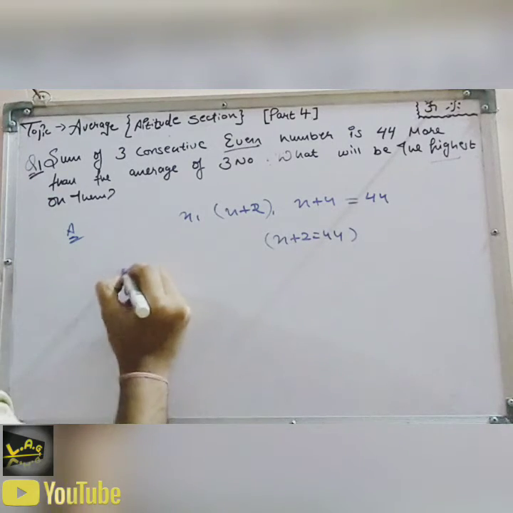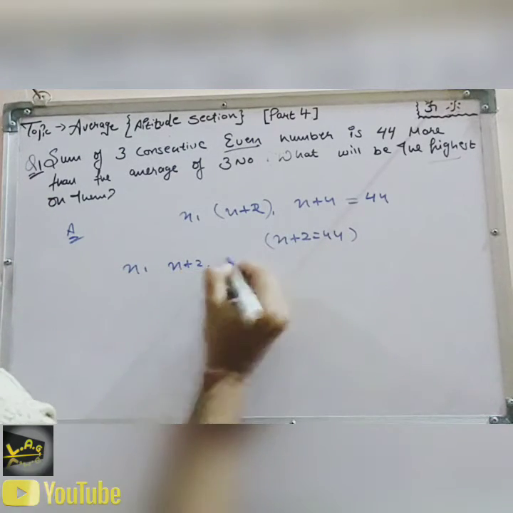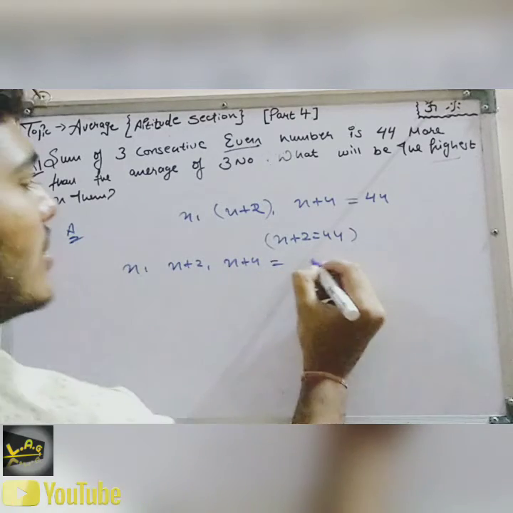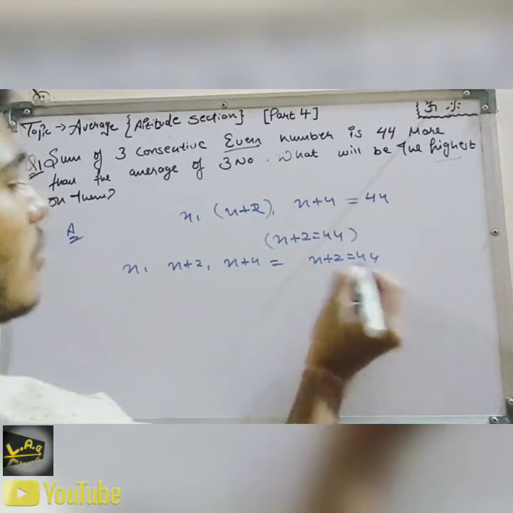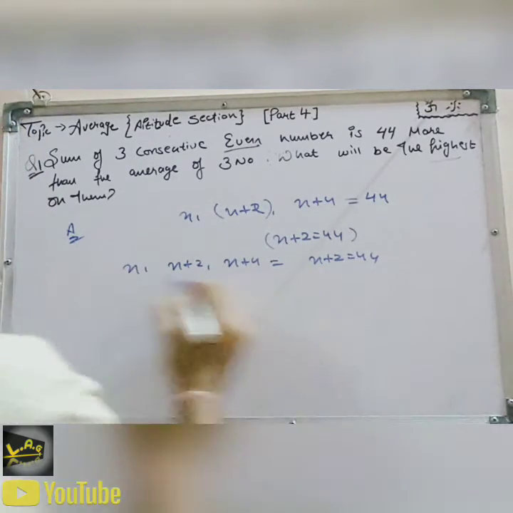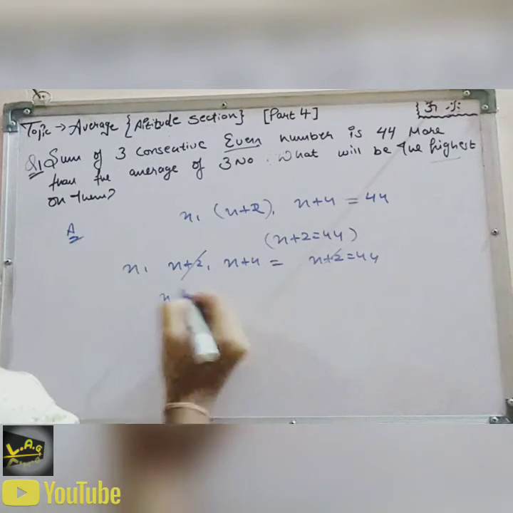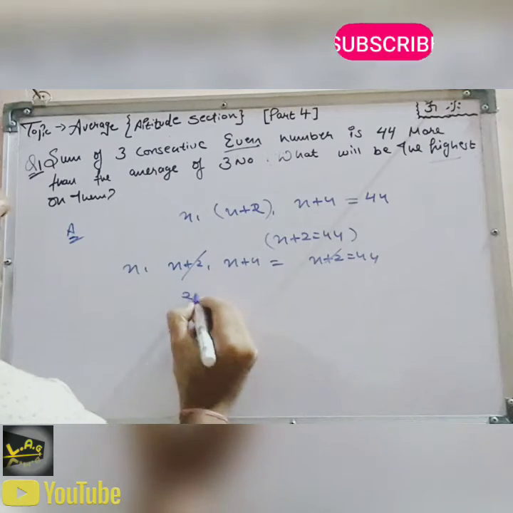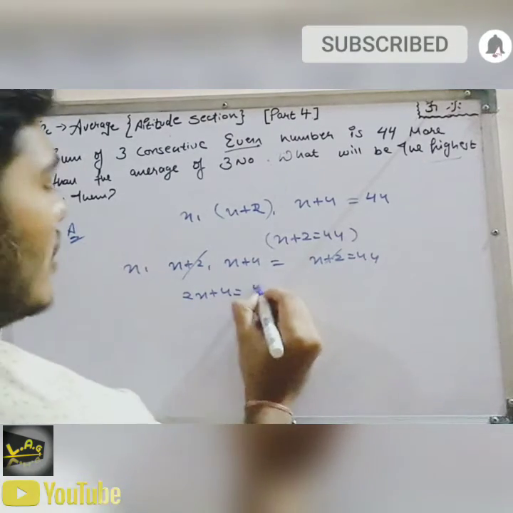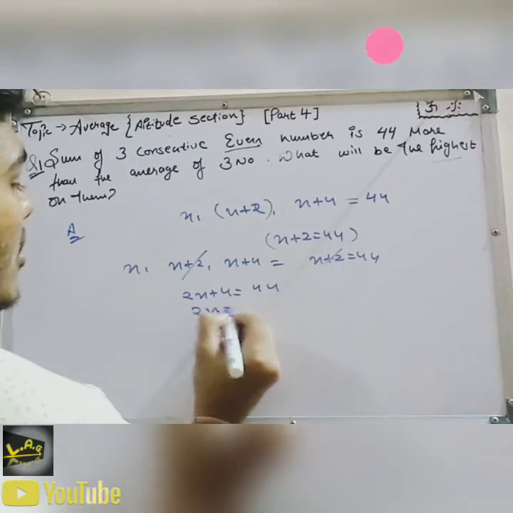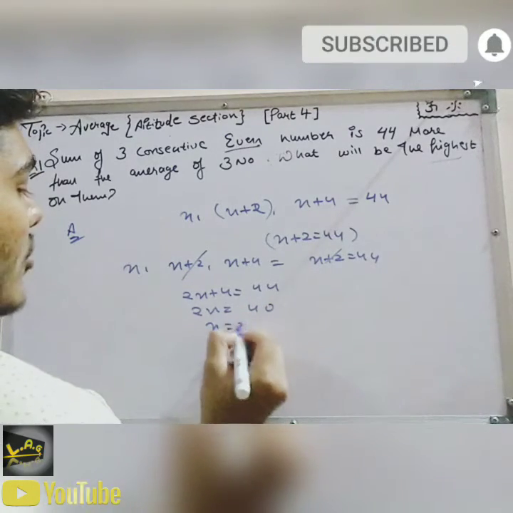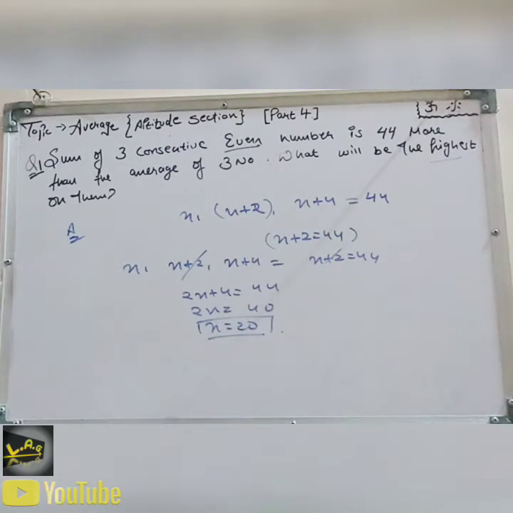Now rewrite the equation: x plus x plus 2 plus x plus 4 is equal to x plus 2 plus 44. Now it cancels out, right? So 2x plus 4 is equal to 44, 2x is equal to 40, x is equal to 20. Now you have got the value 20.